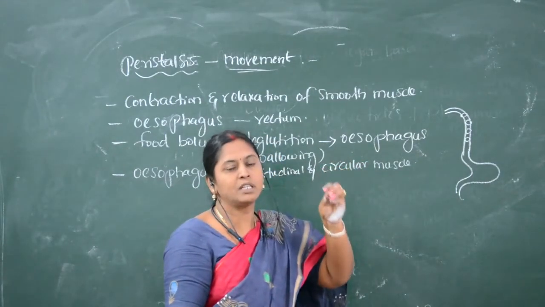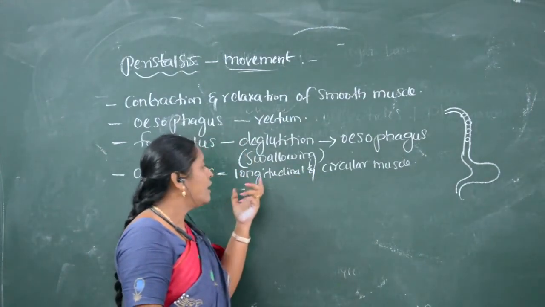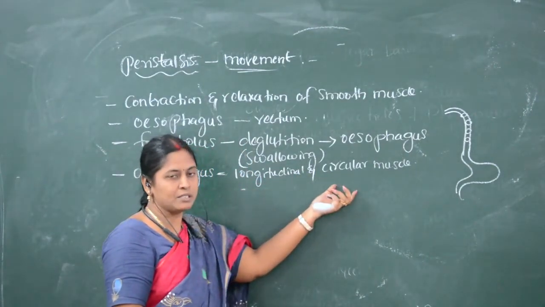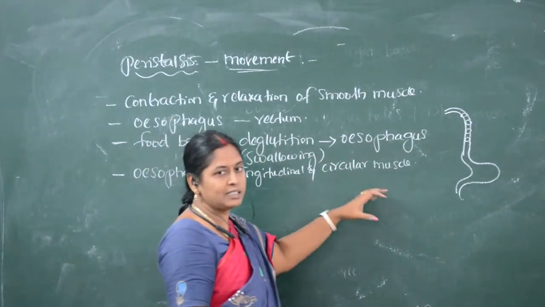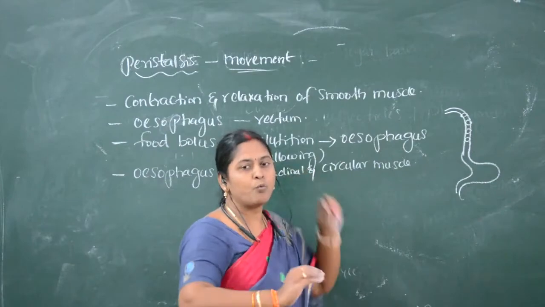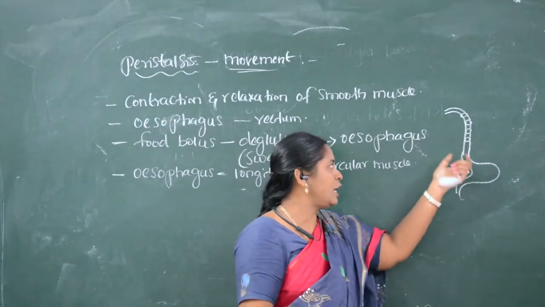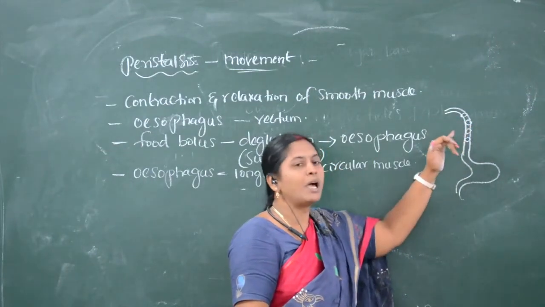Propulsion is nothing but a force exerted by the longitudinal and circular muscles. That force pushes the food bolus from one part to another part of the same tube.